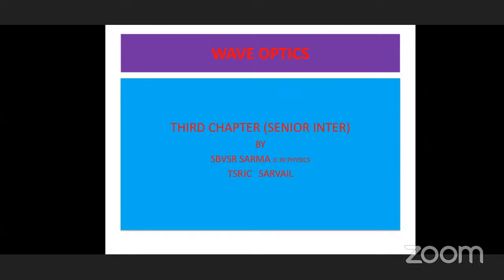Based on this, we have explained refraction and reflection of light, how refraction and reflection take place on the basis of wave theory. Next, we are going to see some most important topics, that is redshift and blueshift, that is the Doppler effect. In the last class, we have discussed the Doppler effect.